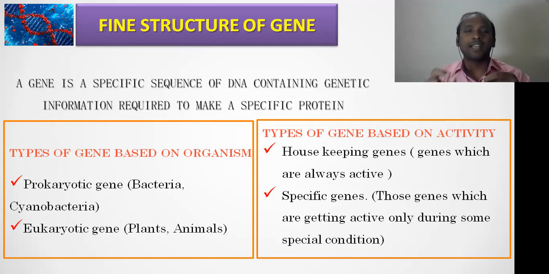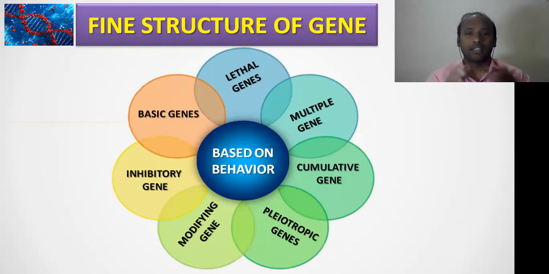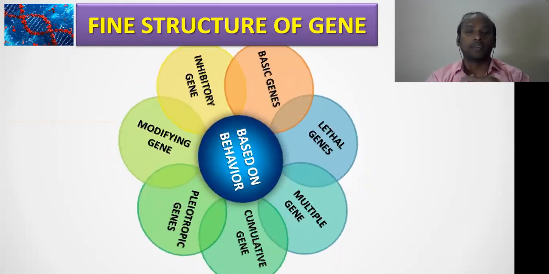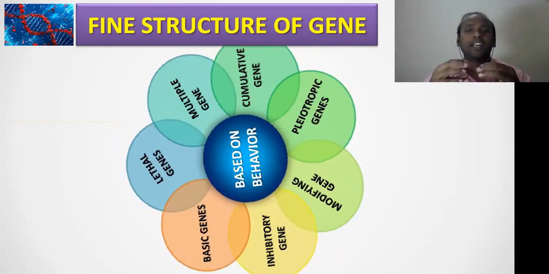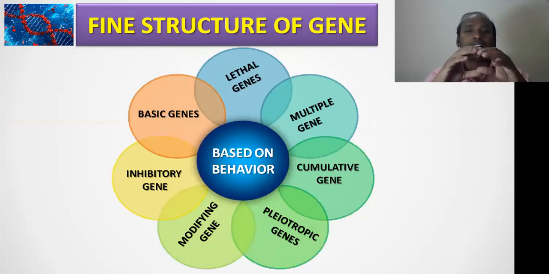All right, this is based on the activity, and there is one more classification, that is based on behavior. This is also very important. So based on behavior, the genes in a cell can be classified into 7 different varieties. More or less, these are interconnected with each other, but here I am trying to explain the basic character of these particular categories, right? So the first one is basic genes. What do we mean by basic genes?